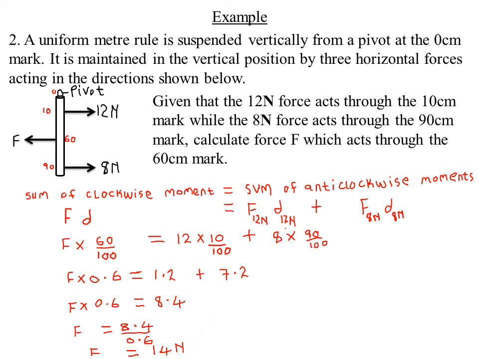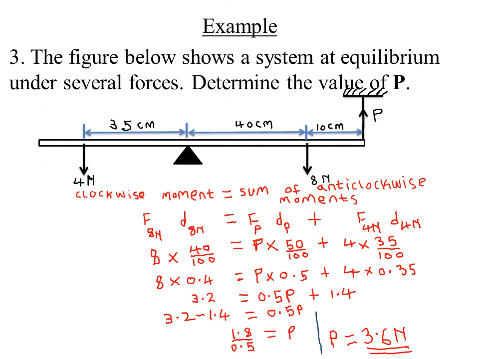You get 14 Newton. Our third example reads that the figure below shows a system at equilibrium under several forces. So you are required to determine the value of the force P. So here the formula is the same. You just say the sum of clockwise moments must be equal to the sum of anti-clockwise moments.